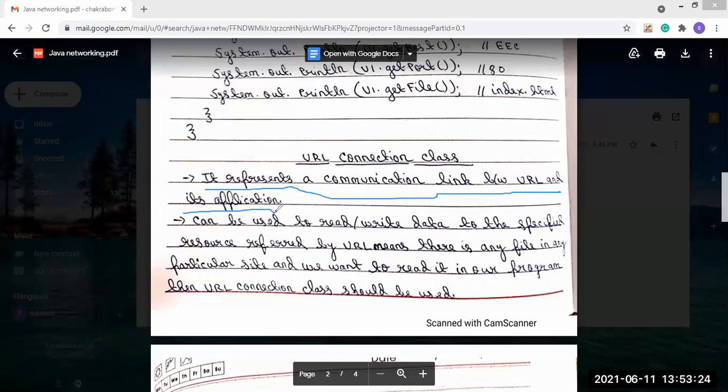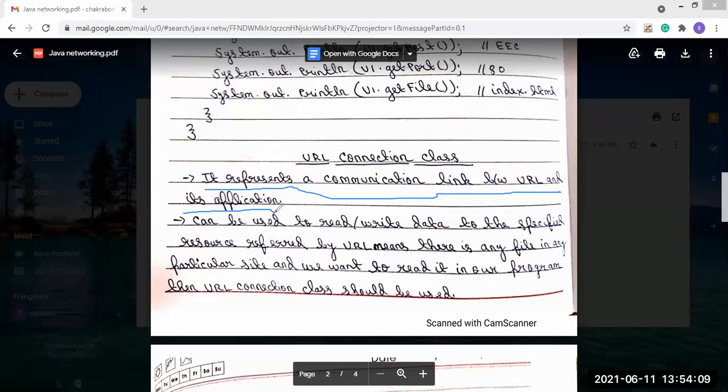That means if there is any file in a particular site, if you open a website, there is a particular file present in it, and we want to read that file which is present on that particular site, then we will use the program of the URLConnection class. The URL class is used for extracting all the information about the URL that is present.